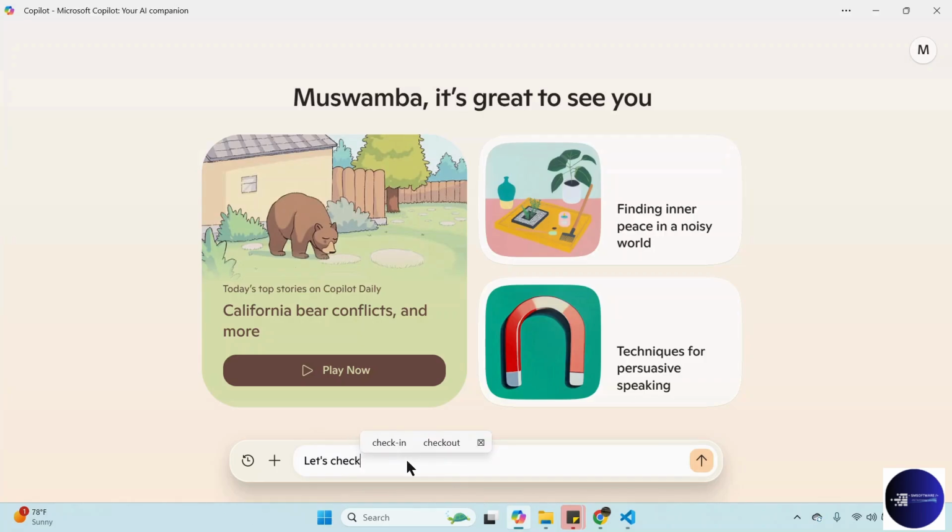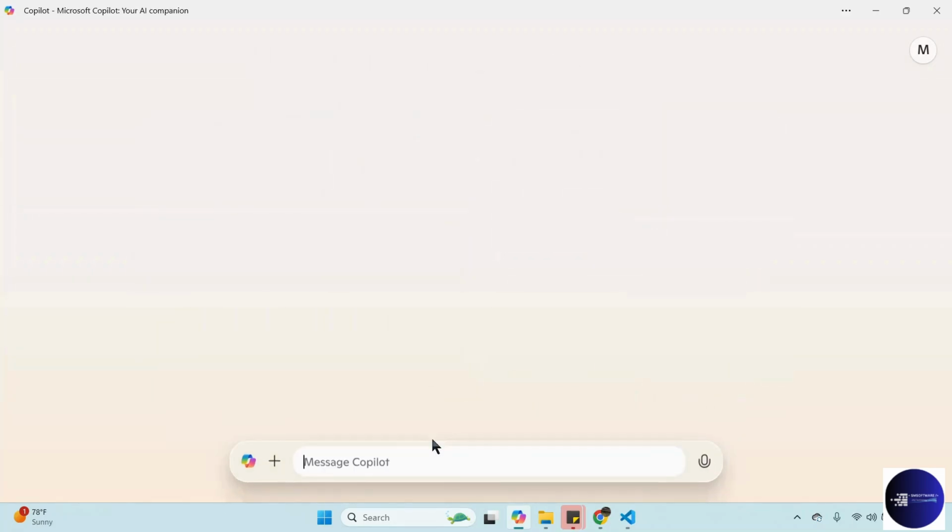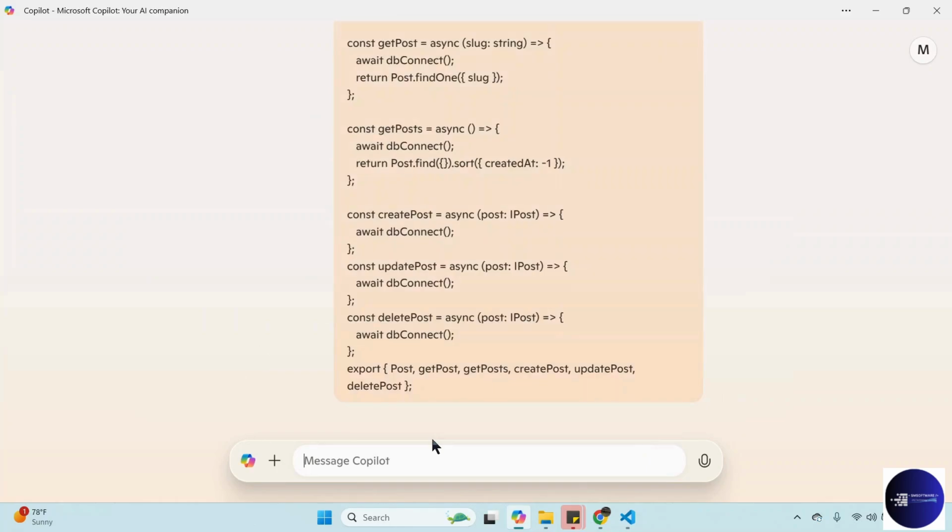So let's check for typos and errors. Okay, give this one. You want to see if we got any error or typo here, so you can correct it.